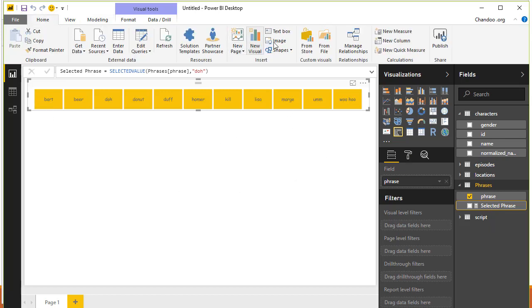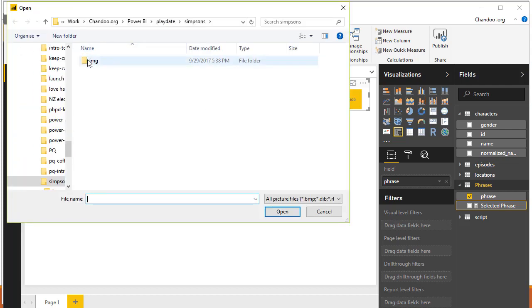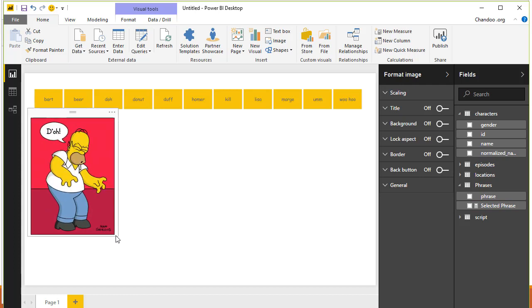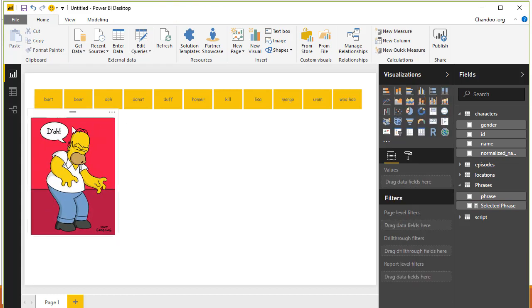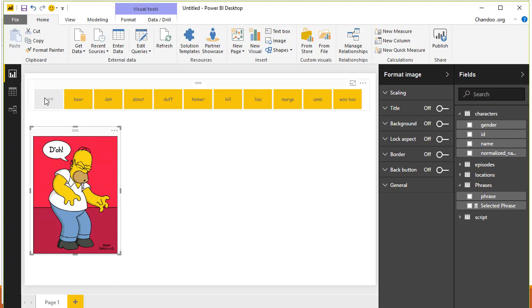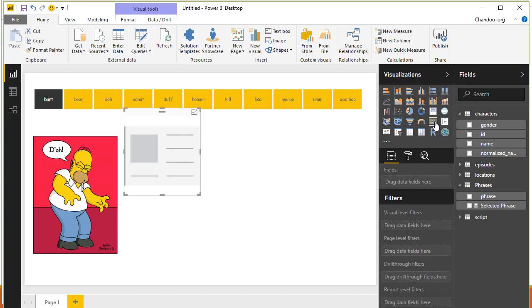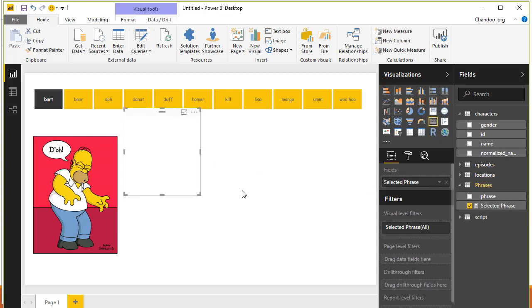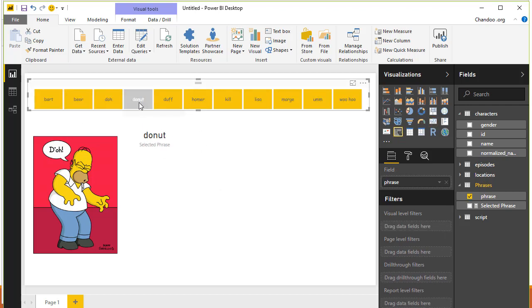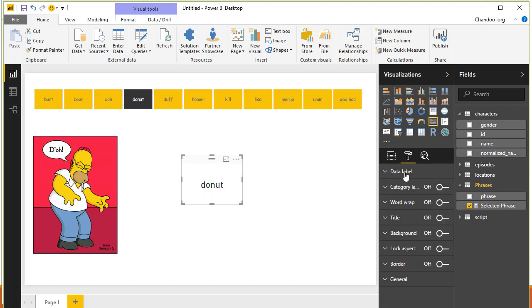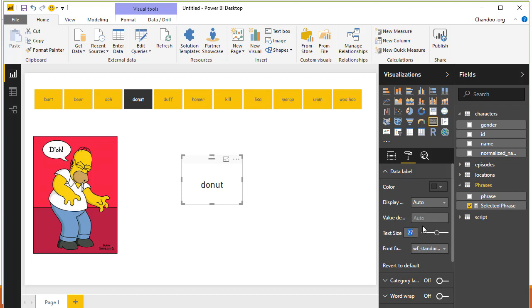Now let's go ahead and bring an image of Homer saying something. I have downloaded this. It's a clip art kind of thing where Homer is saying "Dog." Now what I want to do is replace that with whatever is selected. So let's go ahead and add a card visualization on the selected phrase. So this is part or beer or donut, right? Whatever you select, that's what it shows up there. It's a card visualization. And then I'll turn off the category label. I'll go to the data label. Let's make it maybe 14 points, and then change the font to